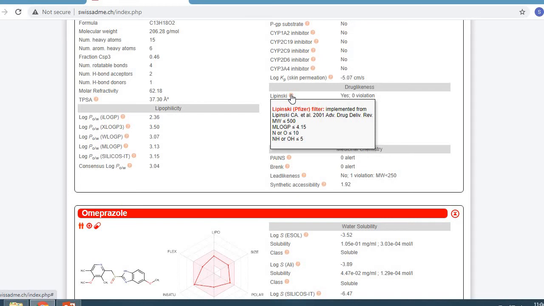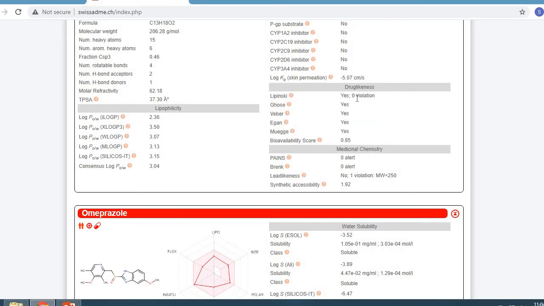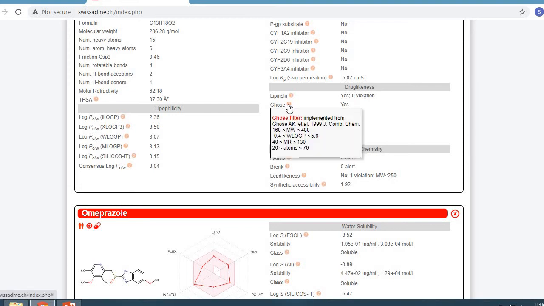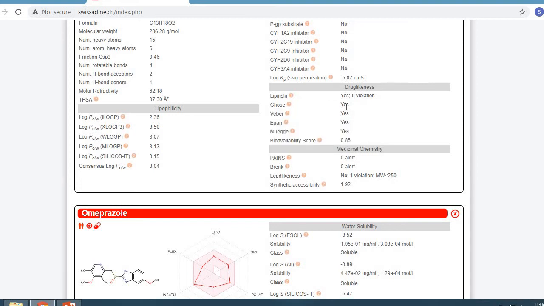So this is the Lipinski rule, and according to the Lipinski rule, ibuprofen is a drug with 0 violations. Ghose also implemented rules for drug likeness properties, and according to this it is also a drug. It is given yes here. Weber also implemented some rules for drug likeness.